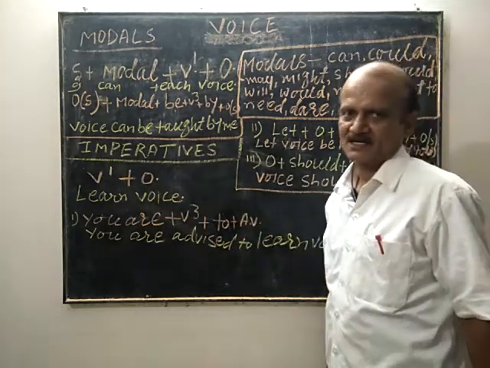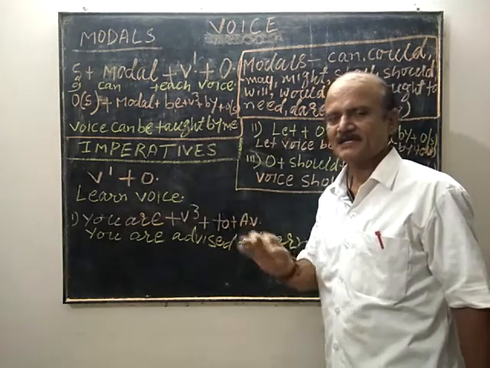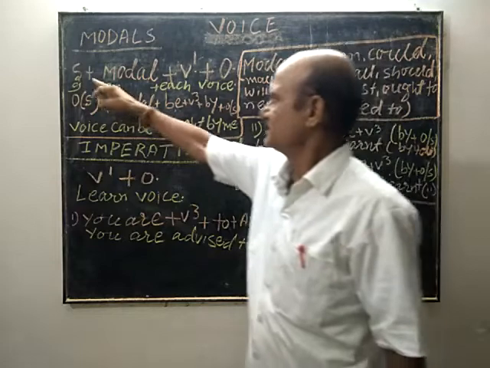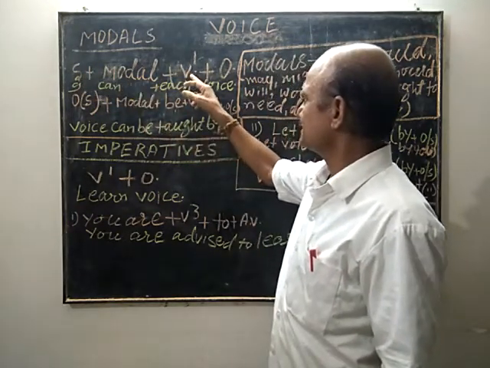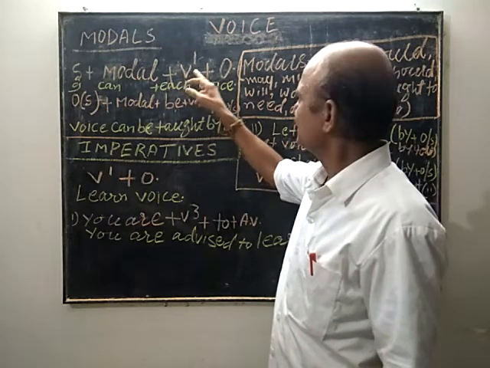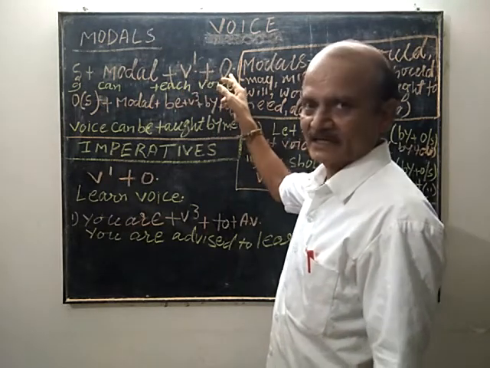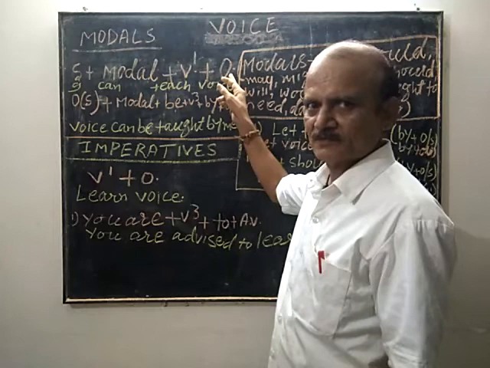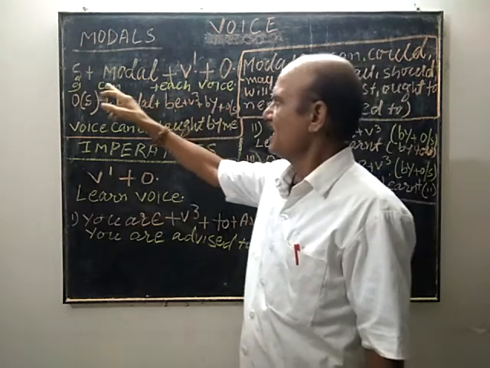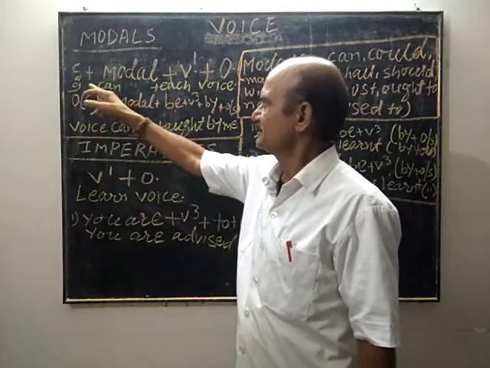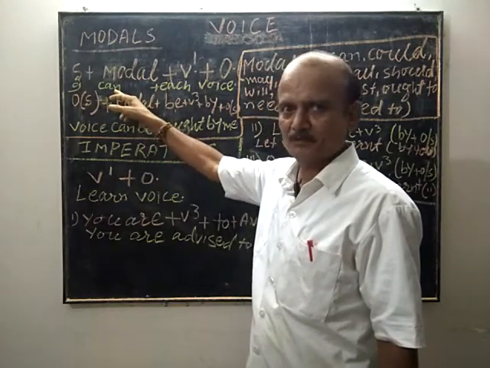If the structure of the active voice is like this: subject plus modal plus first form of the verb, that is V1, plus object. Let us follow the previous example. I, subject, can, modal.